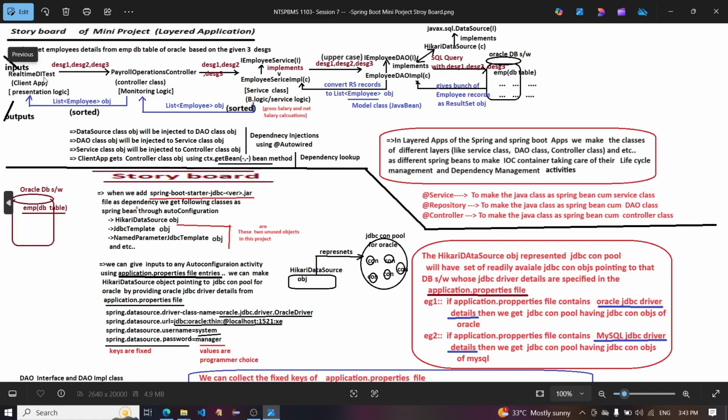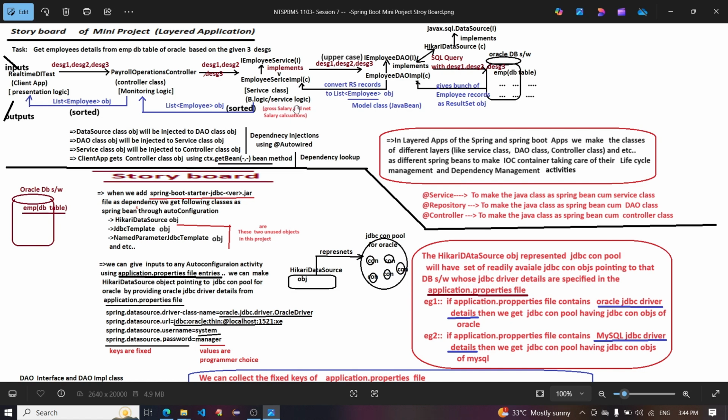Input: the real-time DI test client app, with the precedence logic, and the list of employee objects sorted. After that, designation 1, designation 2, designation 3 go to the controller class, which plays the role of the operation controller with monitoring logic, and the sorted list of employee objects. The designations then go to the employee service interface, implemented by the employee service implementation class, the service class,